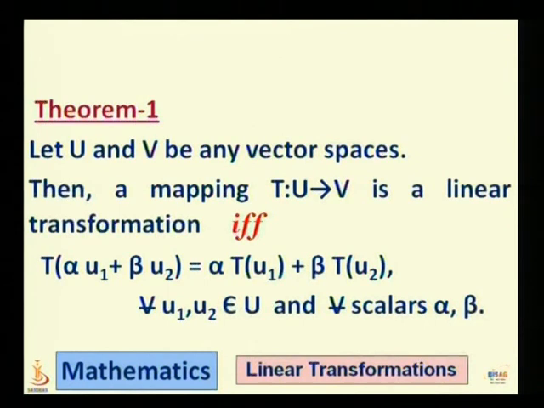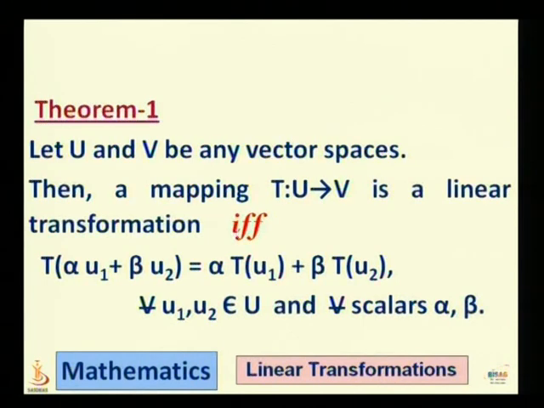We come to some results. First theorem. In the definition of linear transformation, we are checking two conditions for a function to be a linear transformation between two vector spaces. Here we can merge the two conditions this way, first as a form of theorem 1.